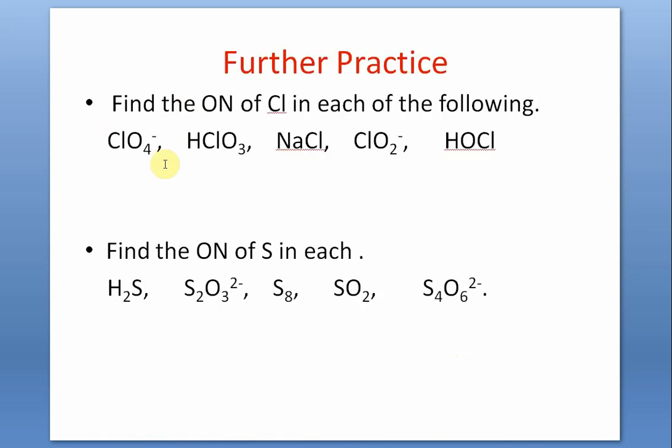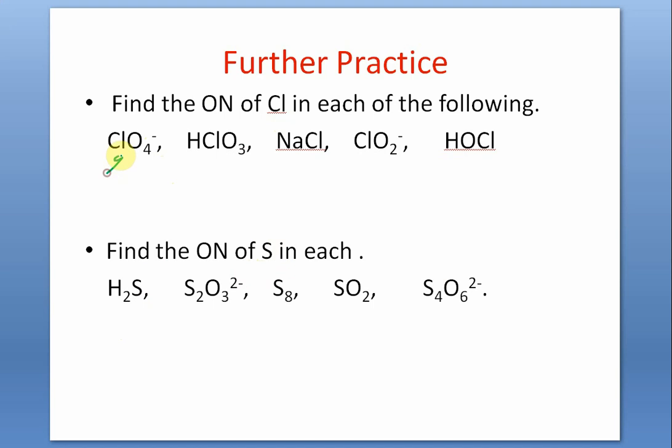Now, let us make further practice. And I strongly urge you to stop the video, to pause the video, and find out the oxidation number of chlorine in all these. Then oxidation numbers of sulfur in all these. Then you check with me, right?